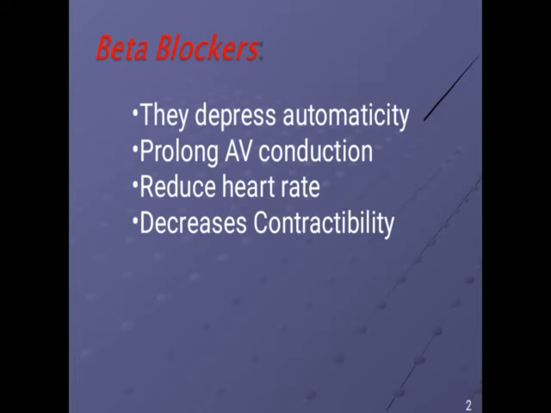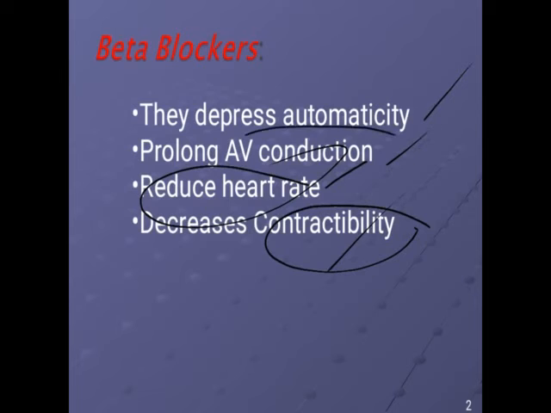They decrease automaticity, prolong AV conduction, reduce the heart rate, and decrease the contractility. So the heart muscles consist of beta receptors. When the beta blockers block the beta receptor, they are responsible for inhibiting the contraction of the heart. So contractility decreases, heart rate also reduces. It will cause prolonged AV conduction and it depresses the automaticity, that is the contraction of the heart muscles.